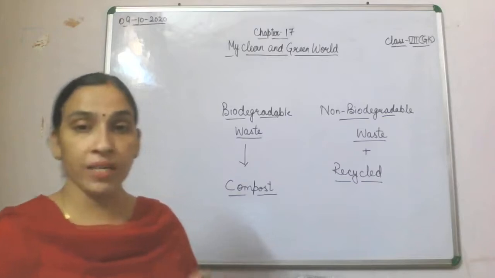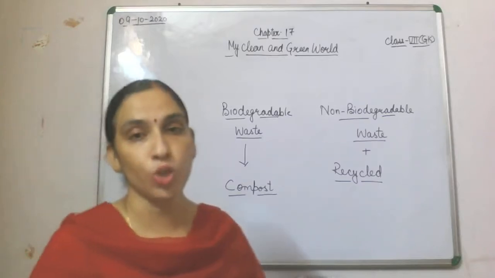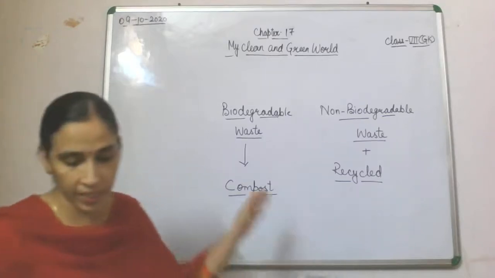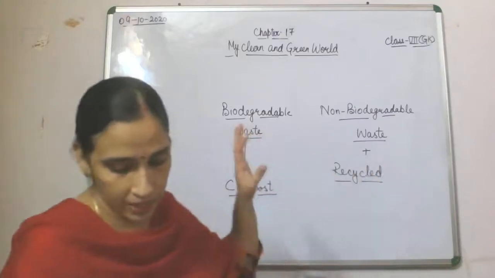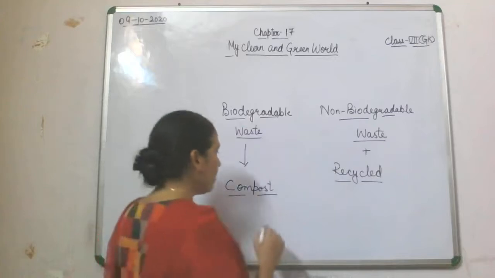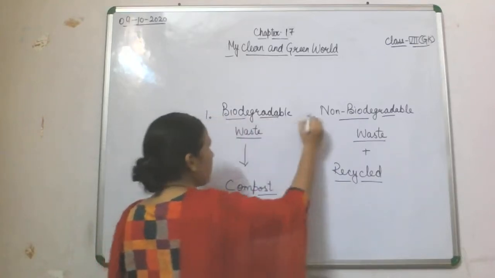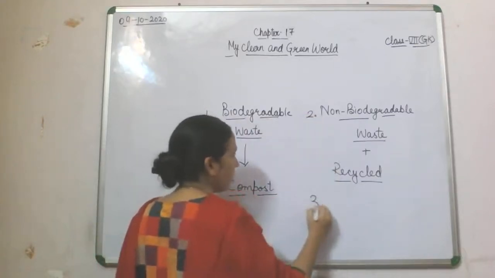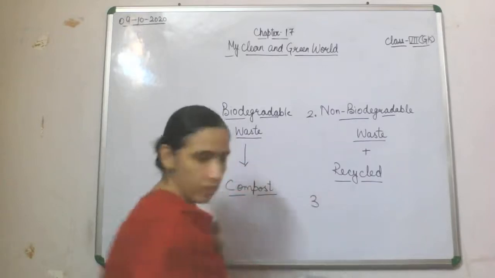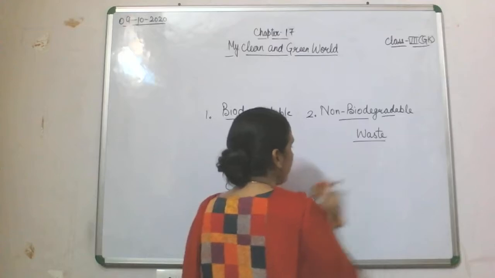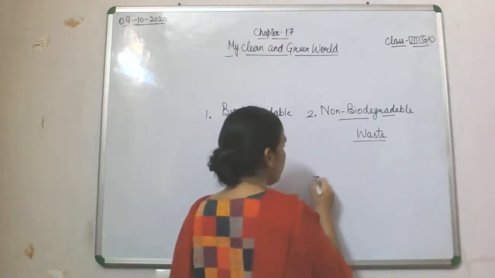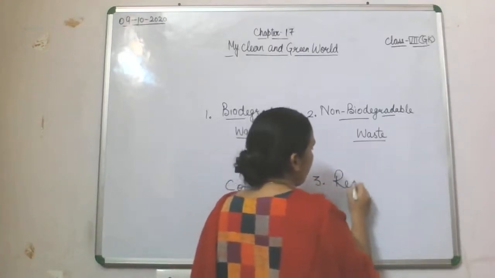Now solid waste management, how can we do it? We can segregate solid waste into biodegradable, non-biodegradable and recyclable. First is biodegradable, second is non-biodegradable, and third is recyclable.